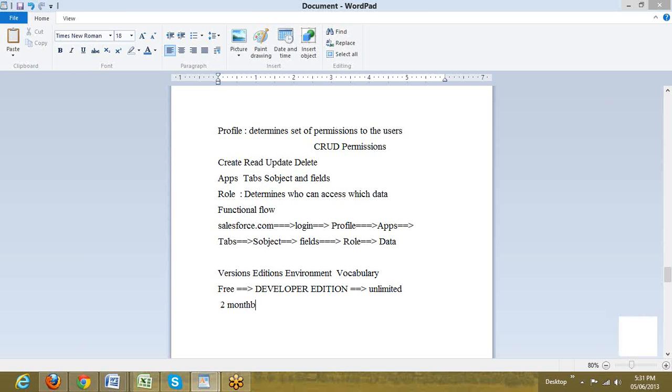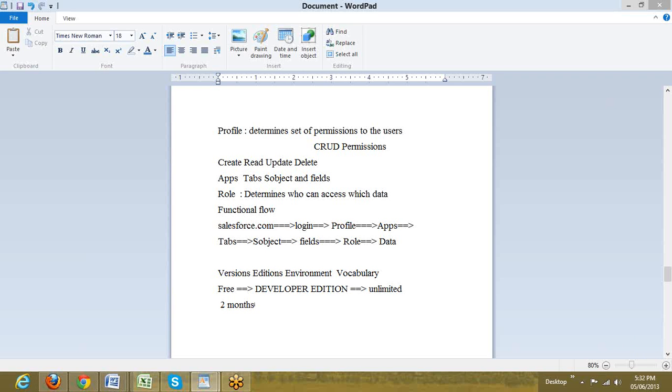If we do not access the account for a period of 2 months, it gets blocked. So we will be losing whatever was available in that specific account. Two months of idle period is too much, we might not get stuck with such a situation, but we need to always remember this. A developer edition is free and never gets expired until and unless we leave it idle for a period of 2 months. This is the first aspect.